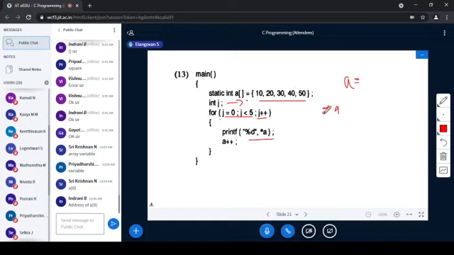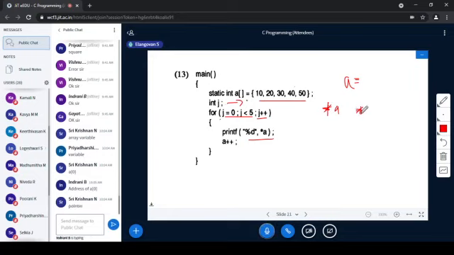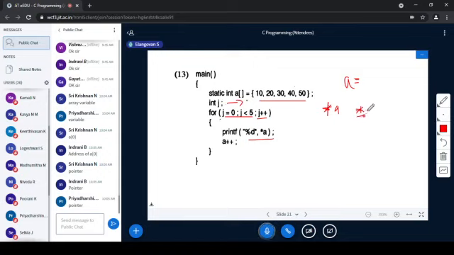So when I am trying to go for star, what is the meaning of star? Which operator is this? Pointer. No, my students should not say it as a pointer. Value at the address.